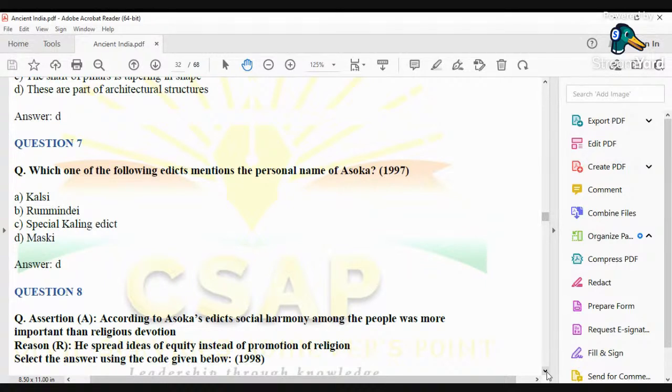The discovery of Maski Edict is considered to be a significant event in Indian history because it was this discovery which made it very clear that Devanam Piya, Piyadasi and Ashoka the Great are the same person.